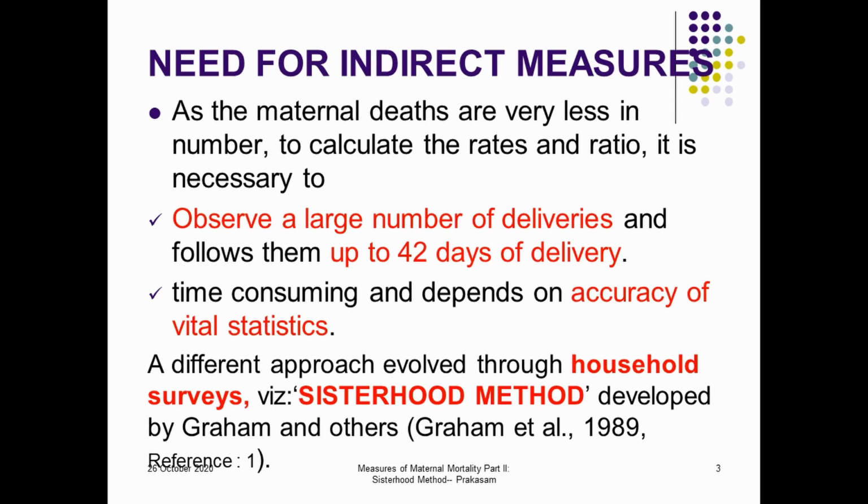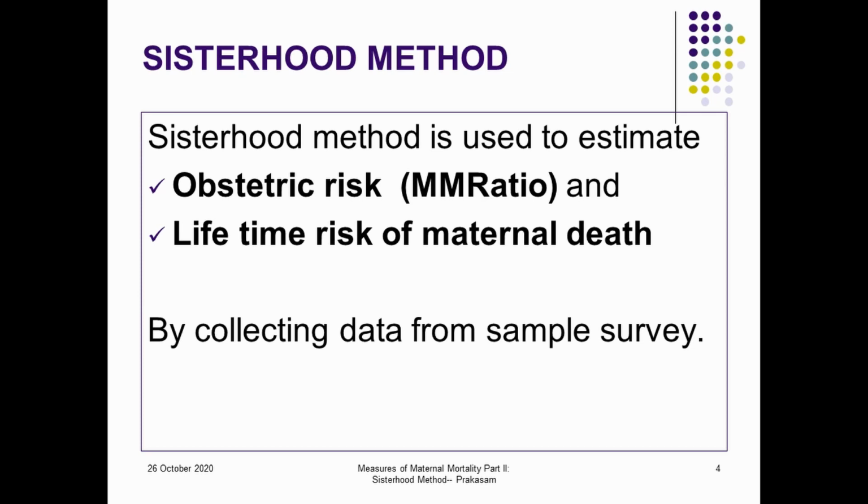For that purpose, Graham et al., which is given in reference number 1, made an attempt, and from household survey data, by asking a few questions, they derived and estimated maternal mortality. The outcome of the sisterhood method is the estimation of the obstetric risk, that is, the maternal mortality ratio and the lifetime risk of maternal deaths. This will be done by collecting the data through a sample survey.